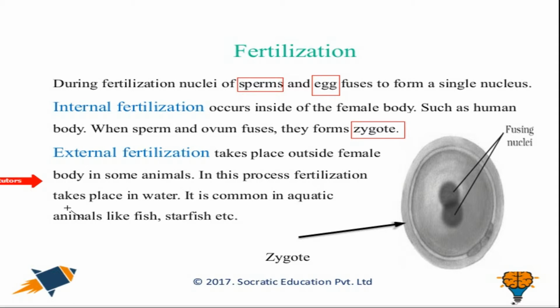So this is another important point: external fertilization takes place inside the water, in most of the aquatic animals that survive inside the water. External fertilization takes place with fish, starfish, and all the water bodies.